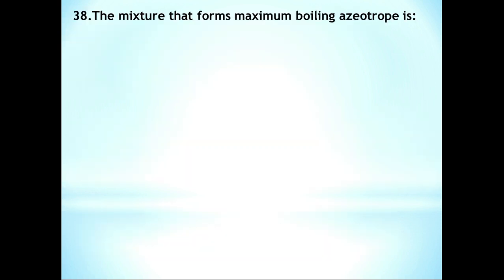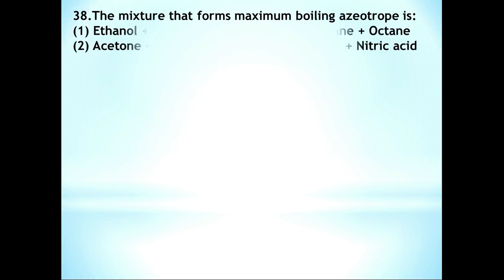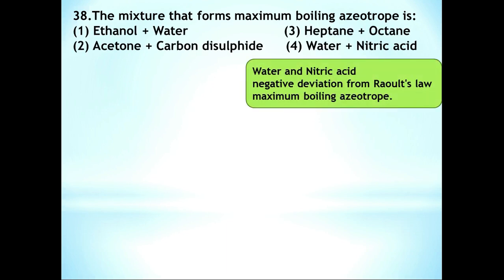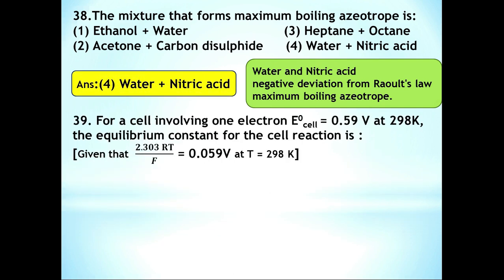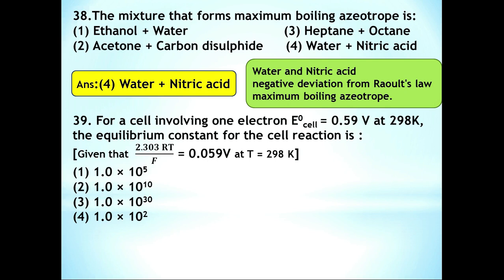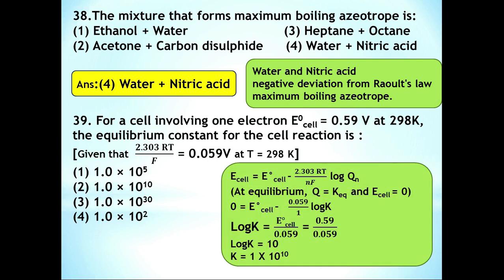Question number 38. The mixture that forms maximum boiling azeotropes. Here maximum boiling azeotropes are formed when the solution shows negative deviation from Raoult's law. It is water and nitric acid. Question number 39. For a cell involving 1 electron, E0 of the cell is equal to 0.59 volts at 298 Kelvin. The equilibrium constant for the cell reaction is. Here 2.303 RT by F is equal to 0.059 volts at 298 Kelvin. So here let us consider this equation.